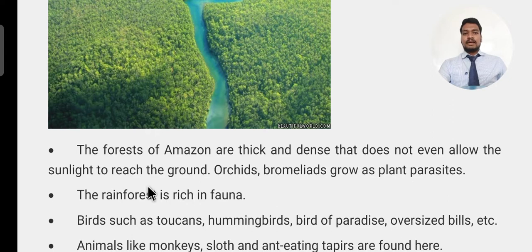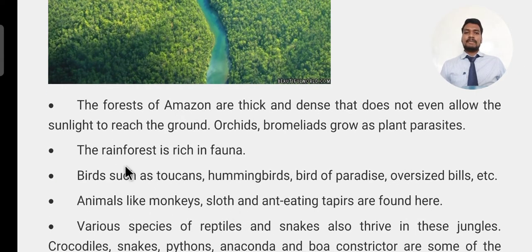Then the orchids and the bromeliads grow as a plant paradise. Orchids are different types of vegetation that grow like paradise, like a heaven. The rainforest is rich in fauna.